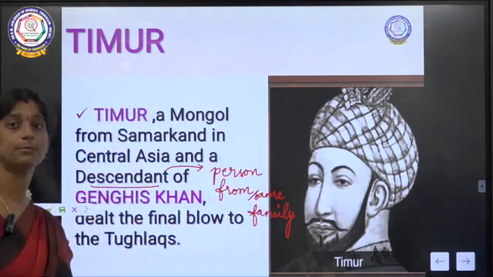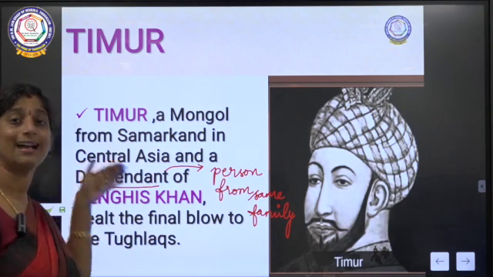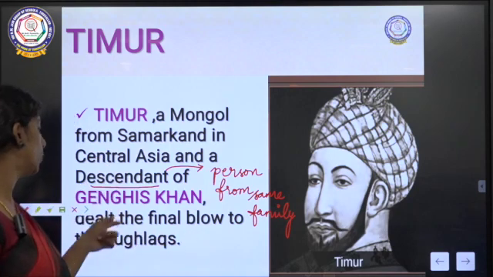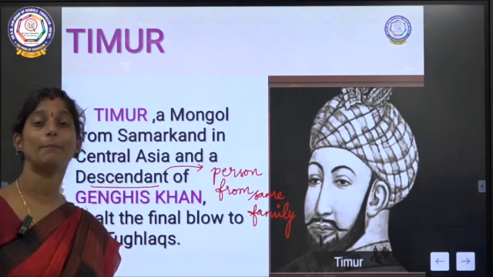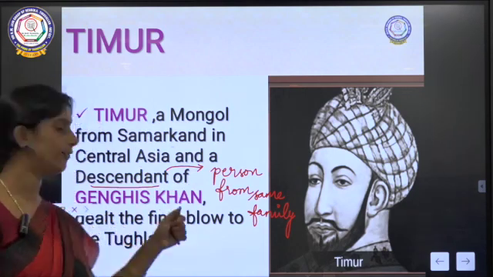So this is Timur, the descendant of Genghis Khan, and he was the main reason for the final blow to the Tughlaq dynasty that had started falling down.